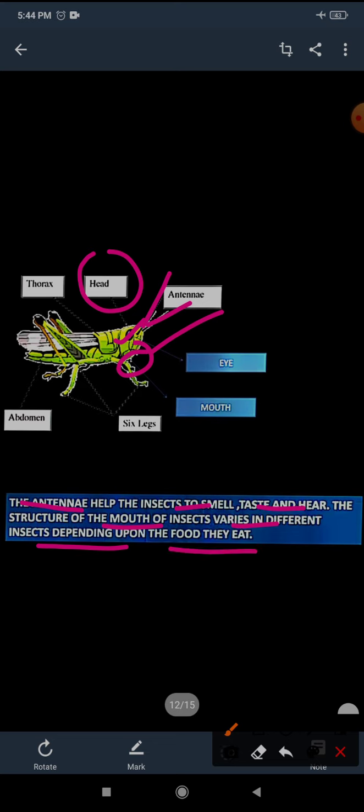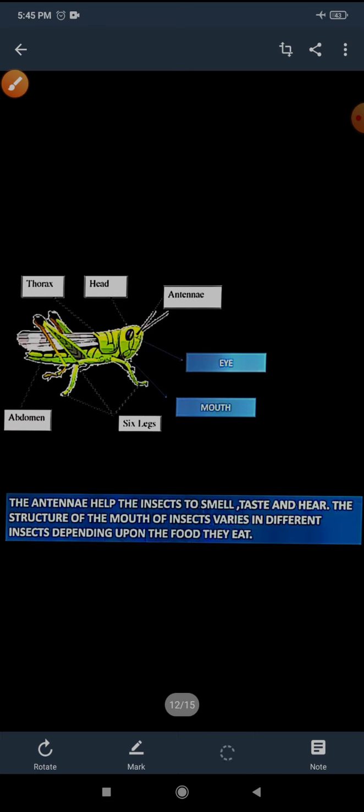The structure of the mouth of the insect varies in different insects depending upon the food they eat. Like in the earlier chapter, the birds chapter, I told you that birds have different types of beaks depending upon the food they eat. In the same manner, insect mouths also vary depending upon the food they eat.